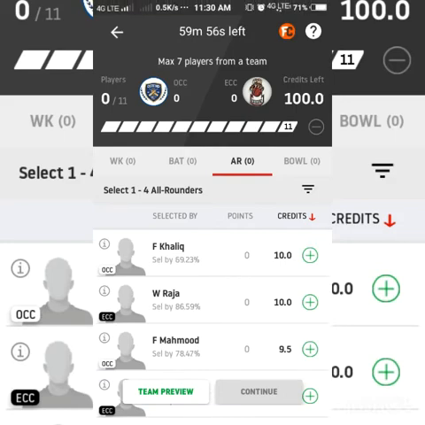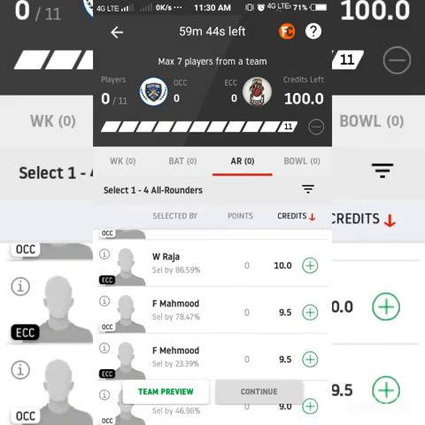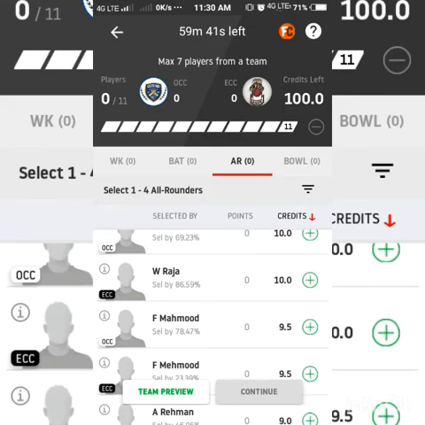F Khalik is the one-down batsman and he will open, some middle order batsman also. Very good important player. 19 matches, 187 runs and 17 wickets. Very key player. W Radha is also another important player. 6 matches, 95 runs and 7 wickets. Very important middle order player, and he will come to bat as the one-down player.